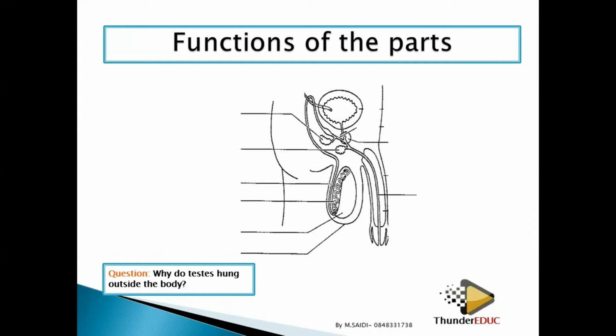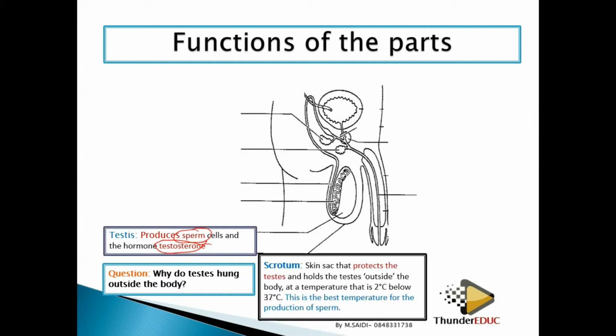The question can come then, why do testes hang outside the human body? Okay, we shall see that answer. So the first part: what is the function of the testis? The testis has two functions. The first function is to produce sperms. The second function is to produce testosterone. Two functions of the testis: the first is production of sperms, the second is production of testosterone. Testosterone is for secondary sexual characteristics. Sperms are those which carry genetic material to the offspring.